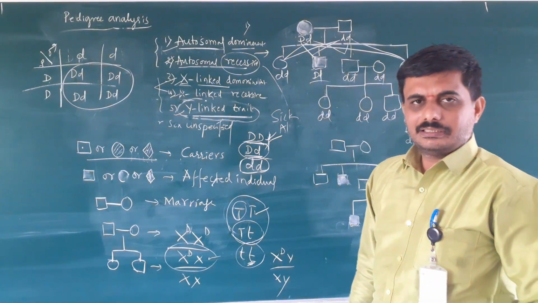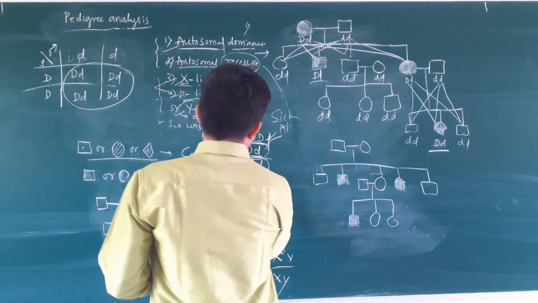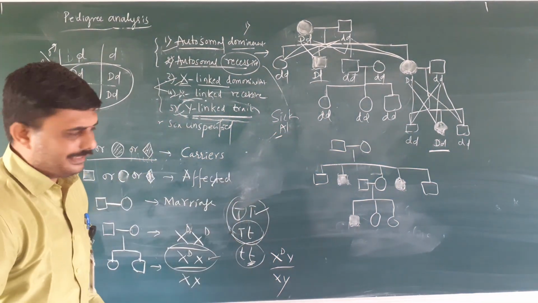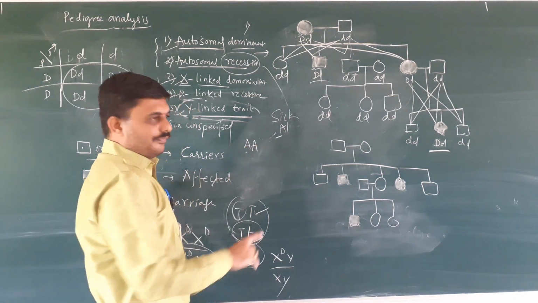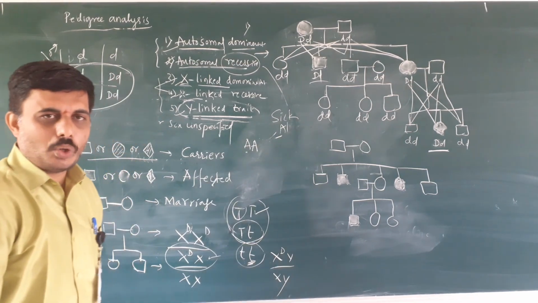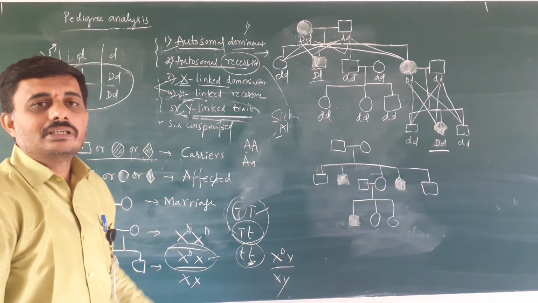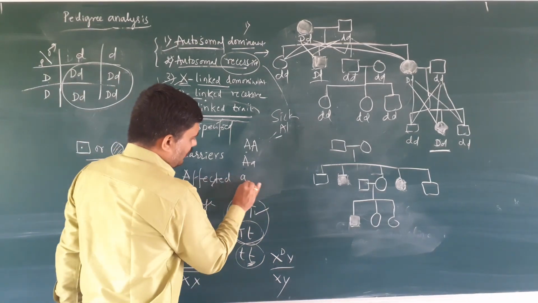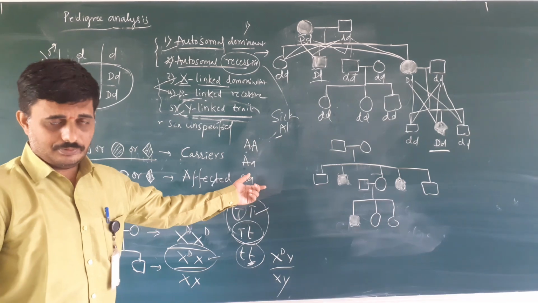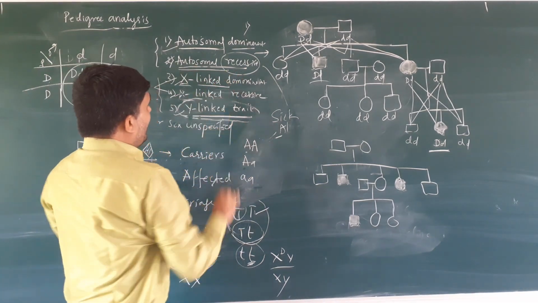In albinism, I use the same symbols: capital A, capital A is the person with the homozygous dominant trait. Capital A, small a is the carrier, the heterozygous trait. Small a is recessive.